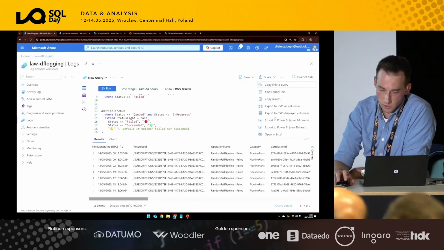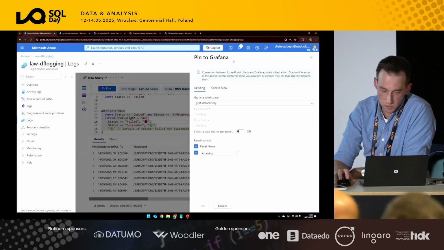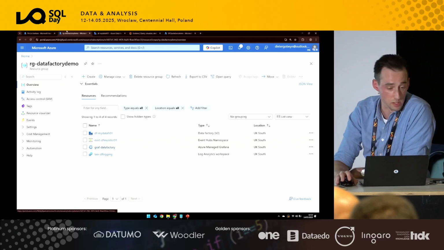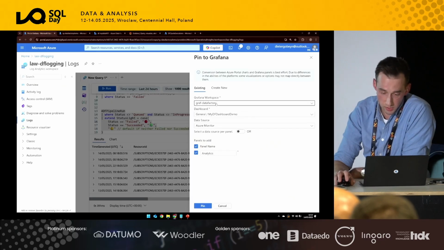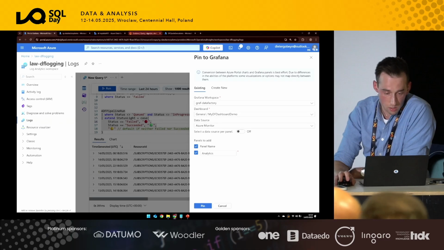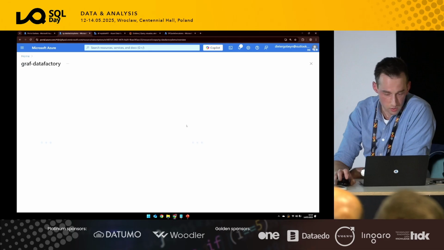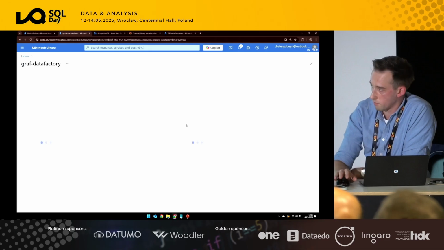So let's see how we can share it here. We can pin this to a dashboard. And remember the item that I had here in my workspace, we are able to find it back over here, right? So that's good, and then the resource. Now I did this already before the demonstration.